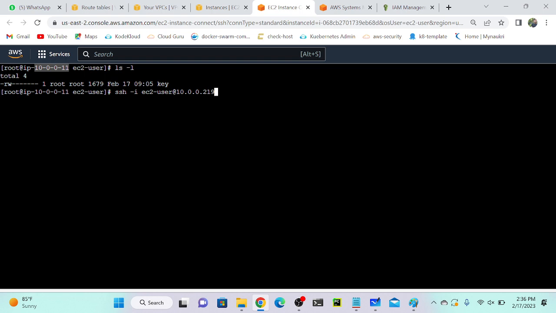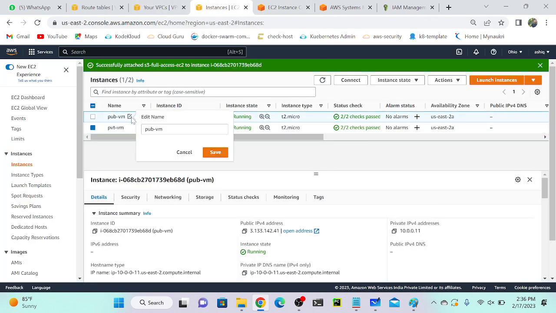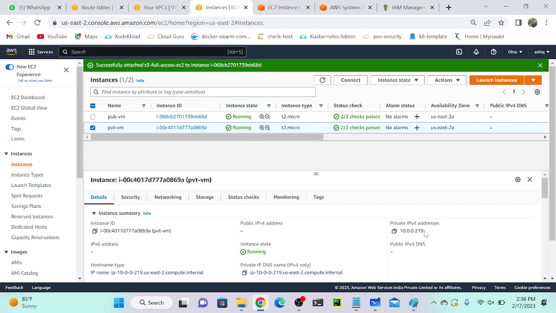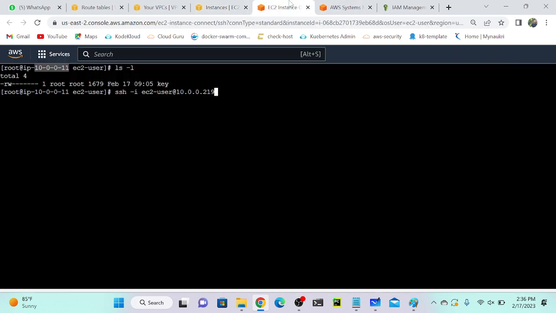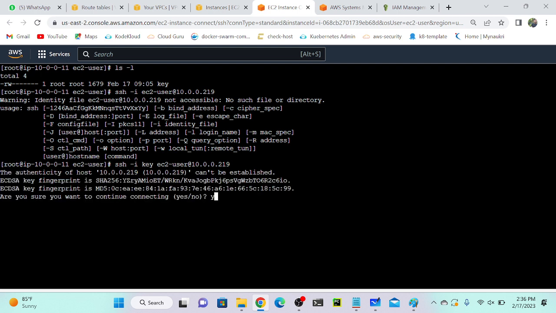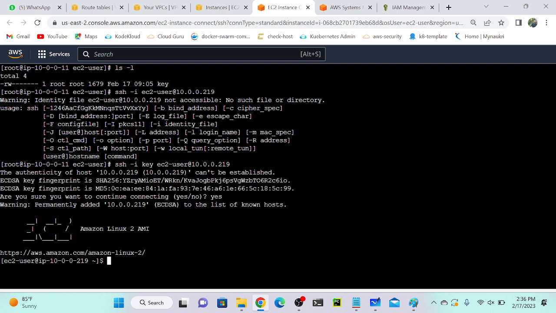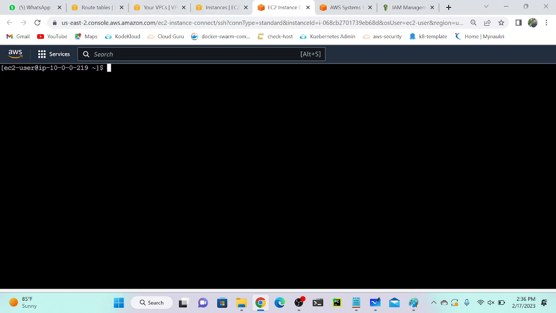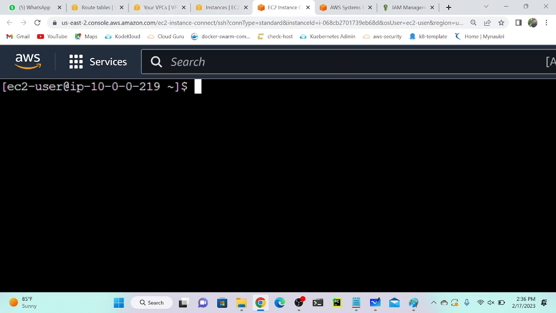This is my public server, right? See, if I select my public server, you can see that 10.0.0.11. If I select my private server, 10.0.0.219, I'll hit enter. Okay, wait, I didn't specify the key name. Enter. I will acknowledge it. So now I connected to my private server. The IP address over here, 210, right? Successfully connected to my private server.